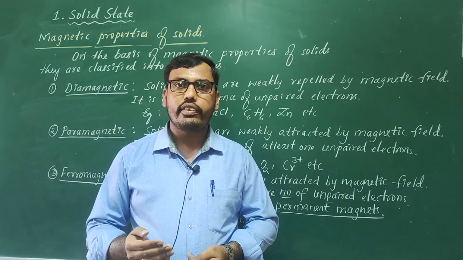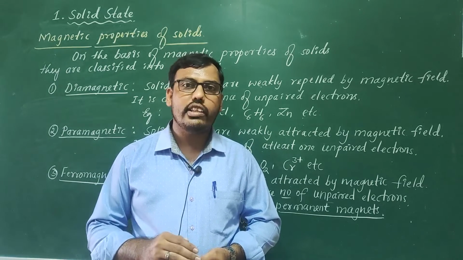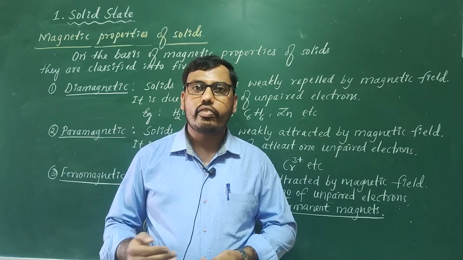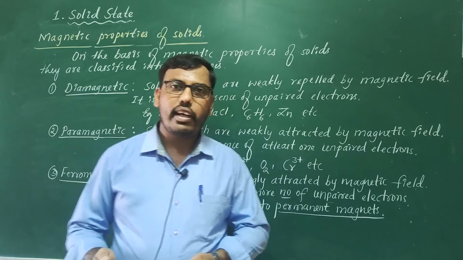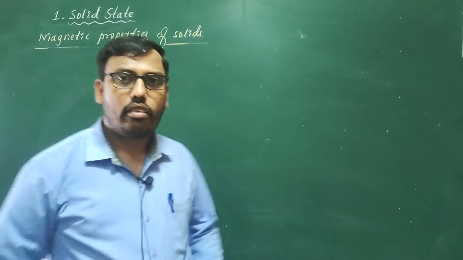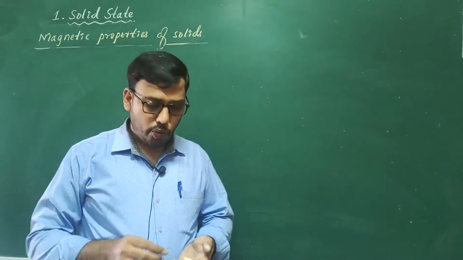So what type of arrangement of domains is present in the case of ferromagnetic, antiferromagnetic and ferrimagnetic substances? Let us discuss. Let us understand about domains.